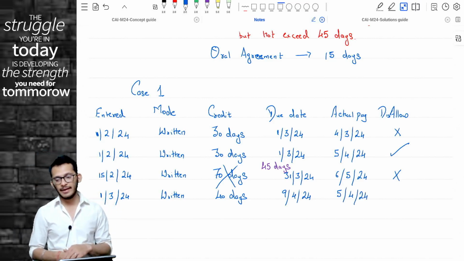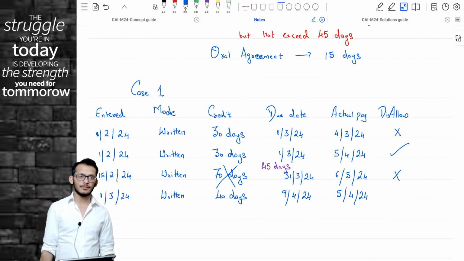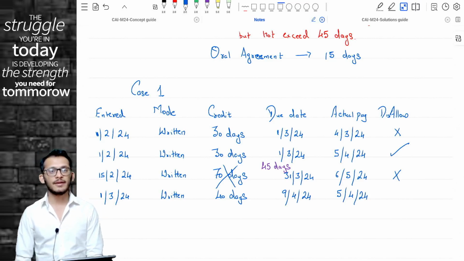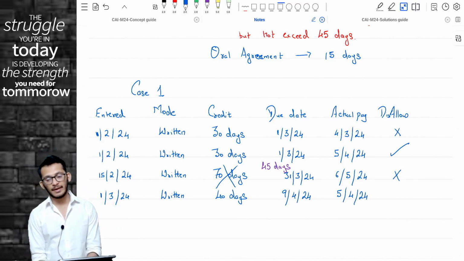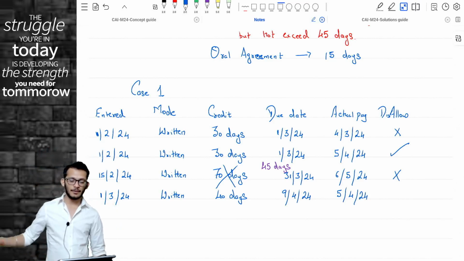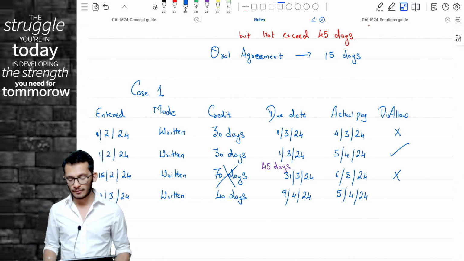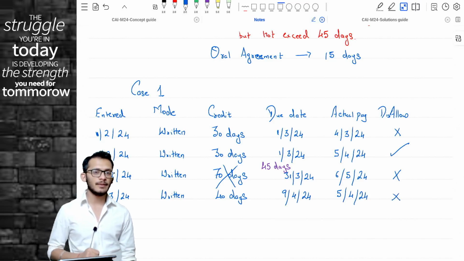Now, understand this very carefully. Although the payment has happened in the next financial year, it is within the due date as per the MSME Act, and therefore, even though payment happened on 5th April, you can still claim the accrual in the current year itself, which means there will be no disallowance.